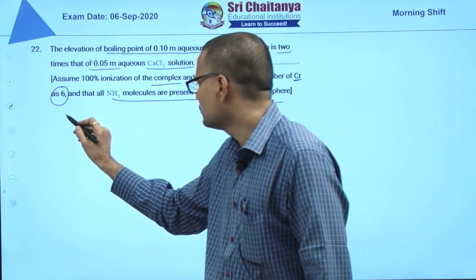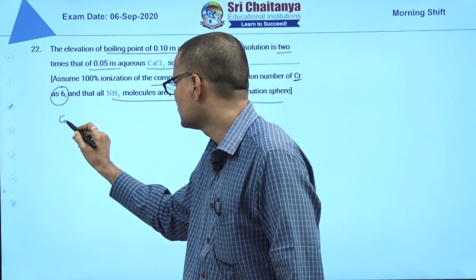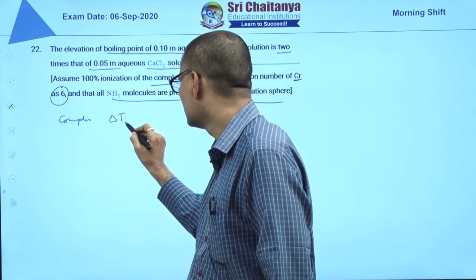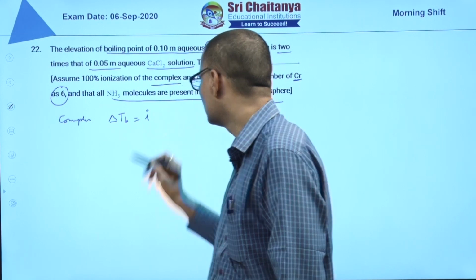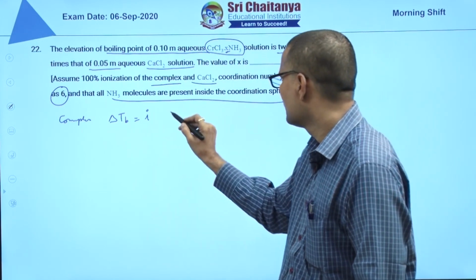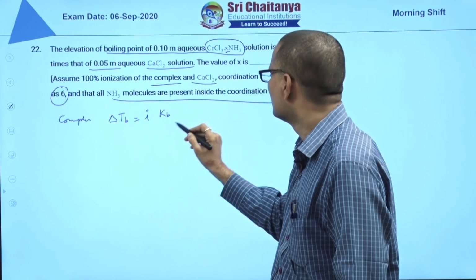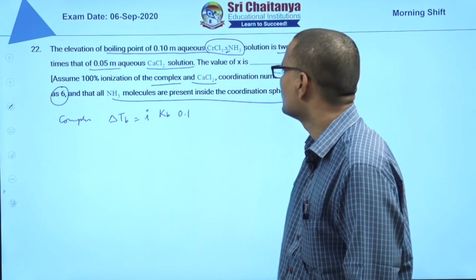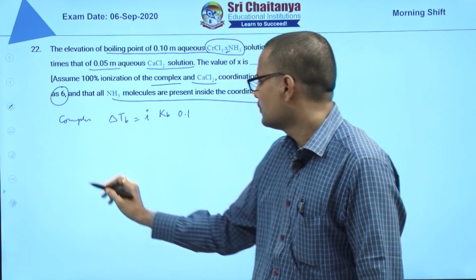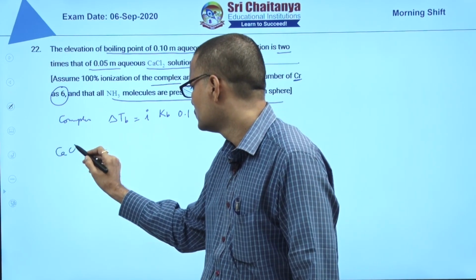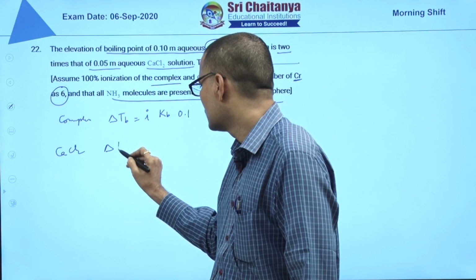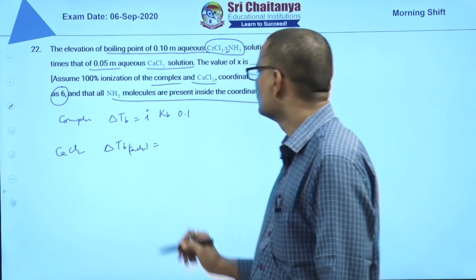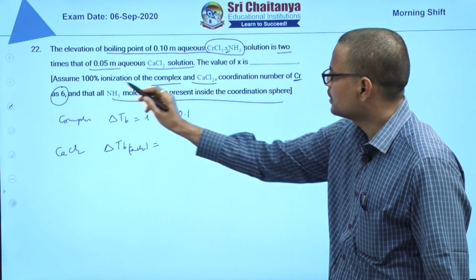So, the elevation of boiling point formula, let us take for the complex. Delta Tb is equal to i into Kb into m. m is 0.1 molar. And for CaCl2, delta Tb, you are saying that it is 100% ionized.